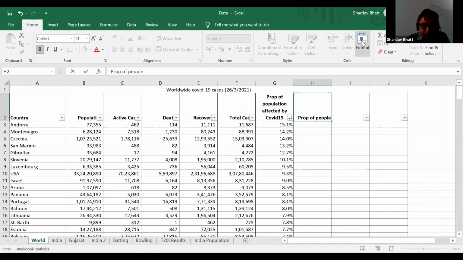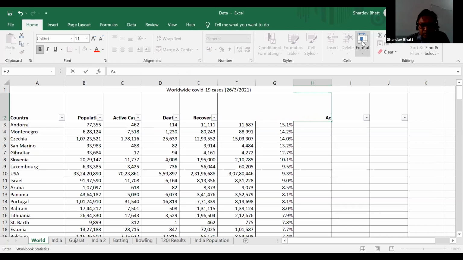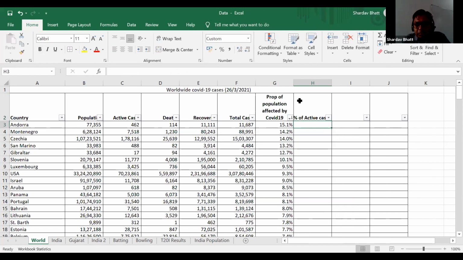Proportion of people. I will write first active proportion of people active due to, I should write some better sentence, percentage of active cases. So how many percentage of active cases are there for different countries? So that I will check. So I will apply the formula equal to, so these are the active cases divided by total number of cases. Okay, and then I have to click on percentage.